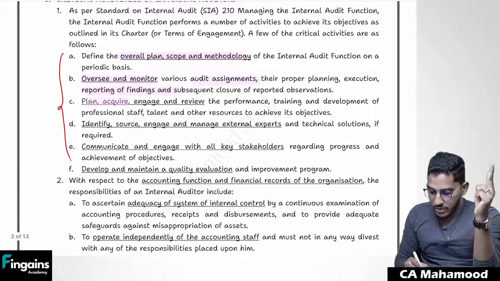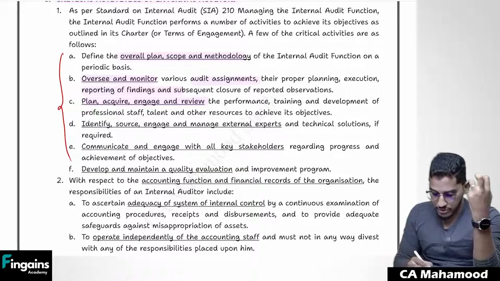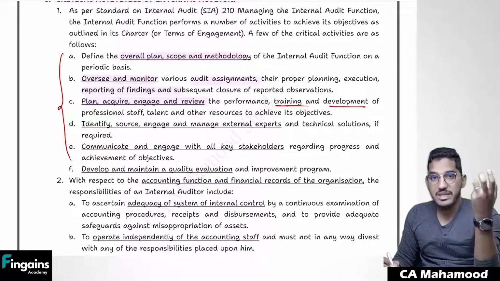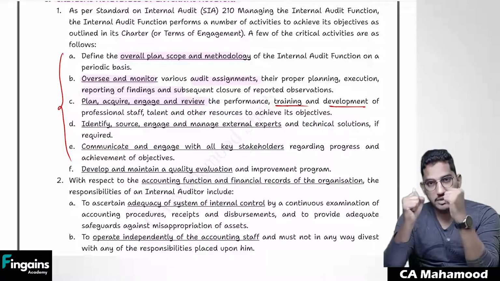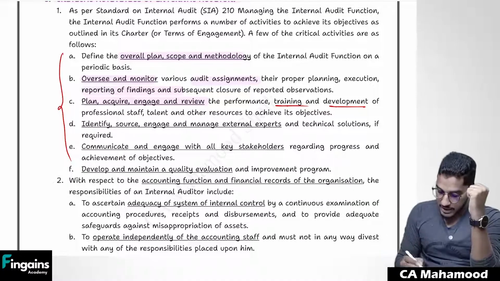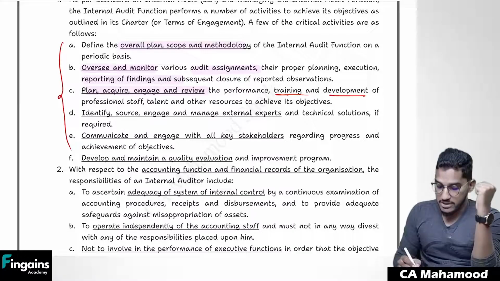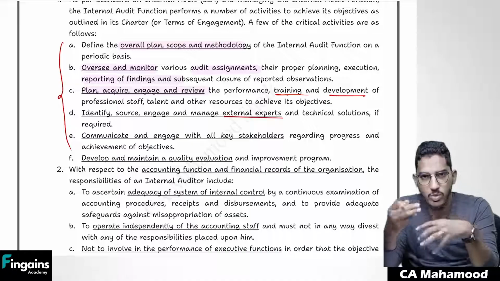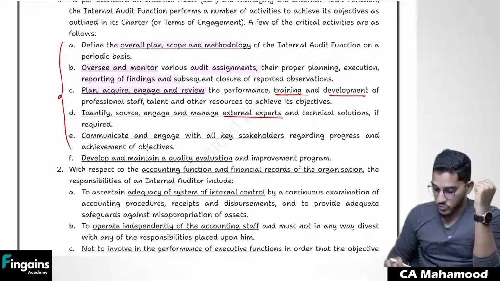Finally, for doing that internal audit function, whatever resources are required, acquire those resources, properly train the internal audit team, develop their staff, develop their talent. It is your responsibility to have a strong internal audit team which contains competent, capable staff. And if required, you need to get the help of external experts also. Sometimes for doing internal audit, you might require the help of experts like lawyers and actuaries. You have to arrange those experts as well.